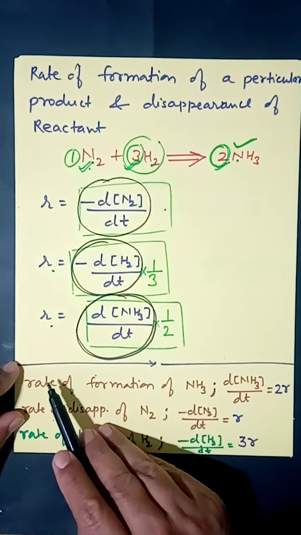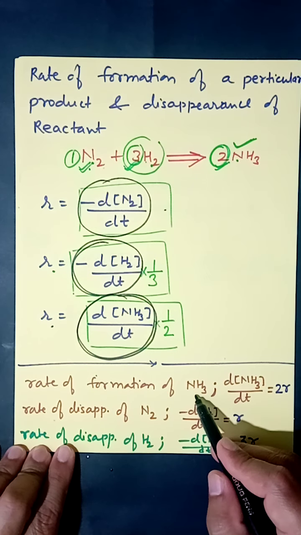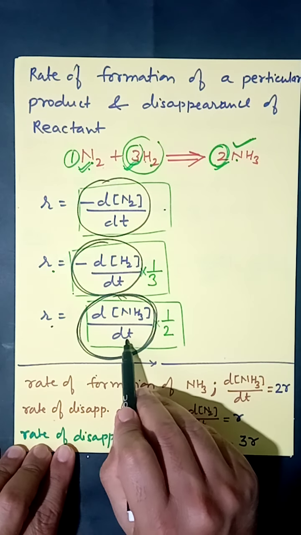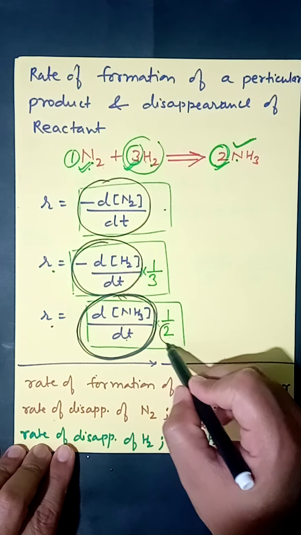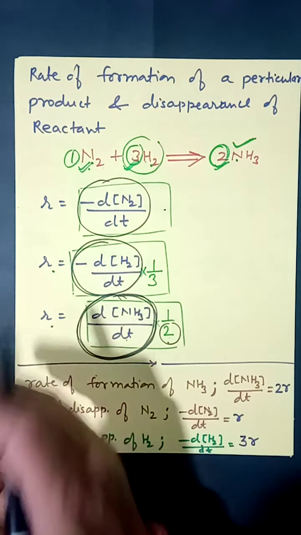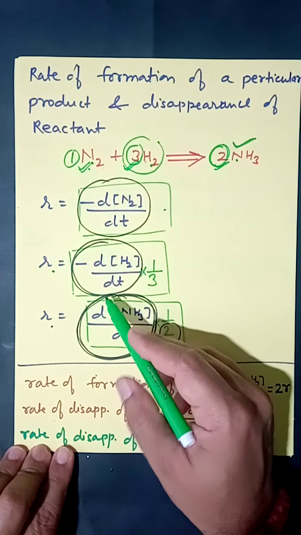The conclusion is, if I write here the formula for rate of formation of ammonia, this is the rate of formation of ammonia, and here you can write it equals 2R. Shift this 2 from the right hand side to the left hand side, and then you will get the formula for rate of disappearing of ammonia.